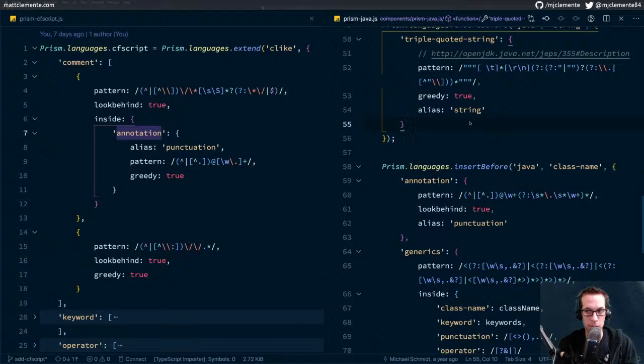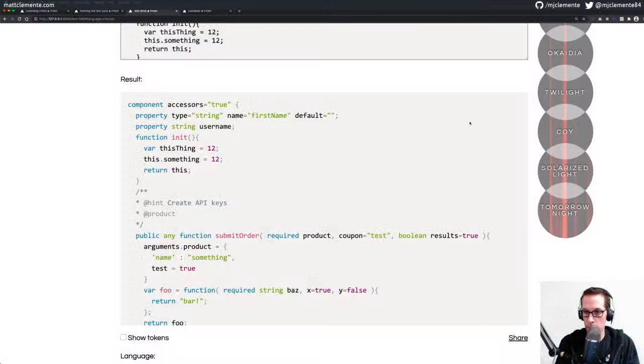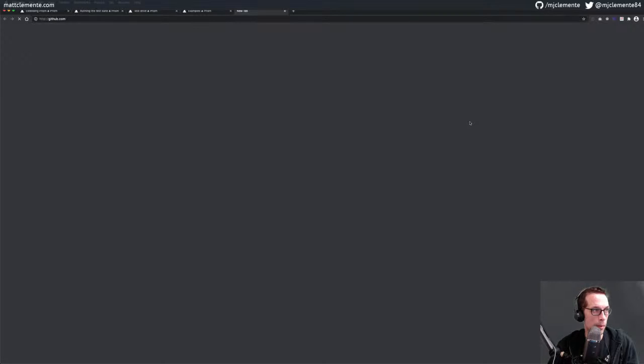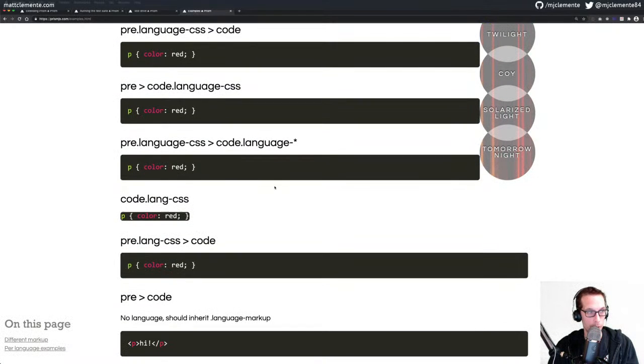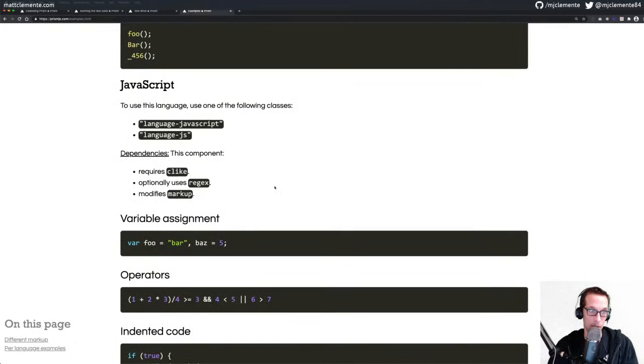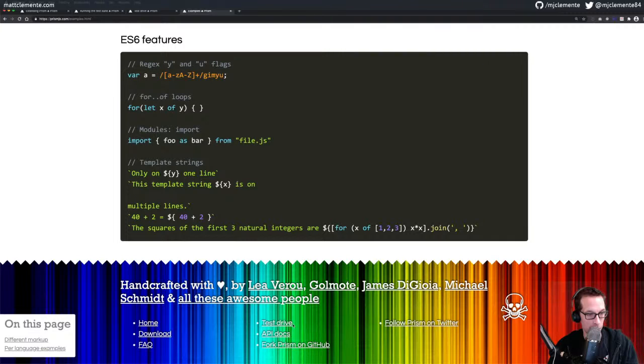But you know what? Let's just hop over to GitHub. Let's go to the Prism.js GitHub and just look at when these changes took place.